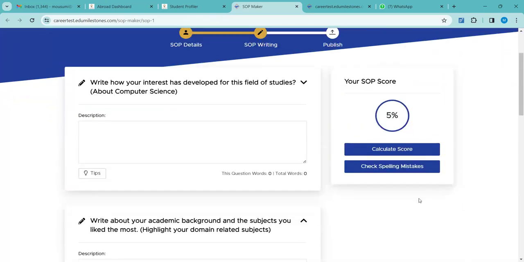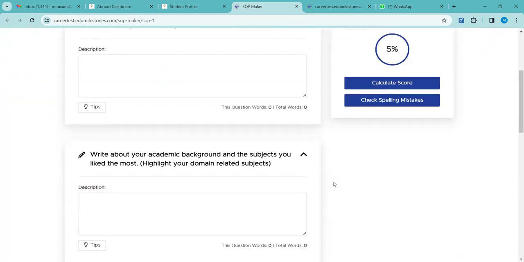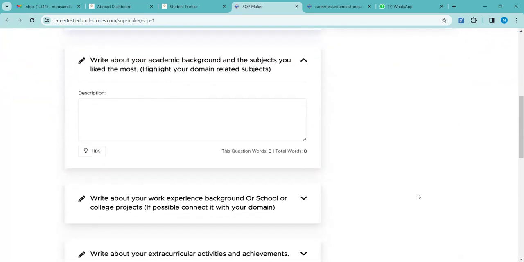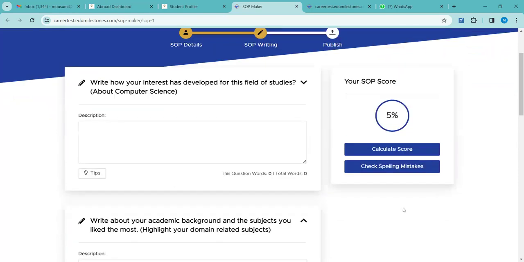So after the SOP is drafted, it will be saved in the system. At that point of time, they can erase these questions from there. It has been designed so that all the answers, all the inputs that they have provided are in a systematic manner. So just once go through these: what should be a part of the SOP? What are the informations required?